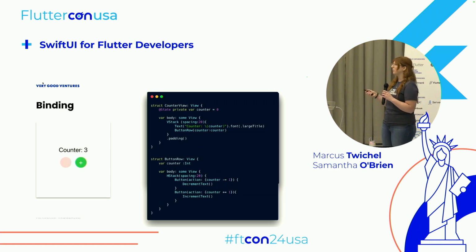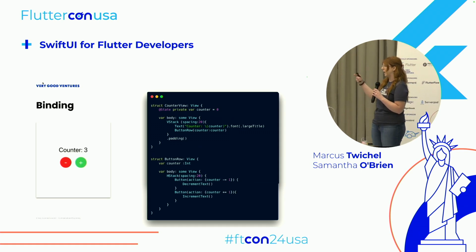In SwiftUI, it's a lot simpler actually. All you have to do is use this binding property. What binding is in SwiftUI is, you can think of it like a two-way connection between a parent and a child. So the child can update a value and the parent will know about it automatically and will know to rebuild, and vice versa.